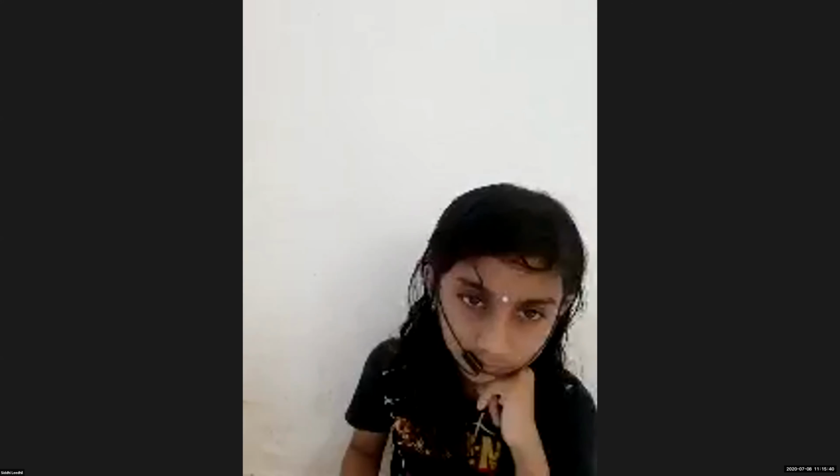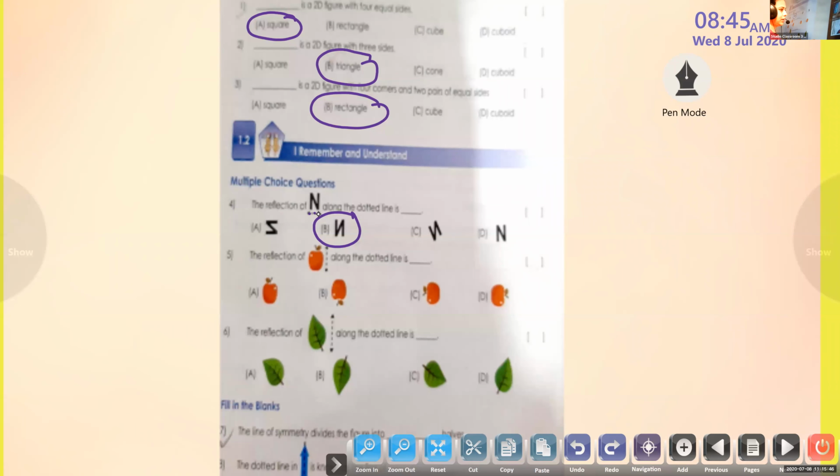Now we are going to continue. Question number 5. Okay, the reflection. Now we need the reflection of that apple. See that apple, the line of reflection is vertical. So look carefully how this looks, and you have to observe the leaves also.